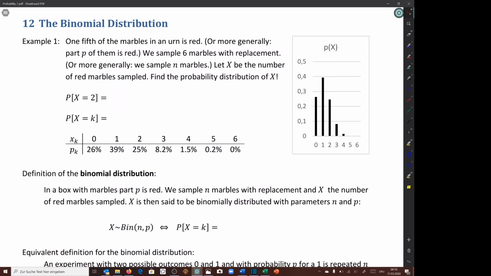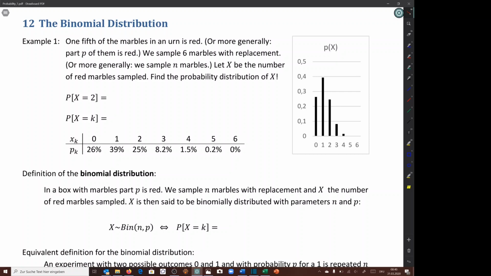So x is a random variable, it has a probability distribution, and this probability distribution is called binomial, with parameters n being the number of marbles sampled and p the probability of sampling a red marble in one go. This means the percentage of the marbles that are red. This model is very flexible and can be applied to real-life situations often.